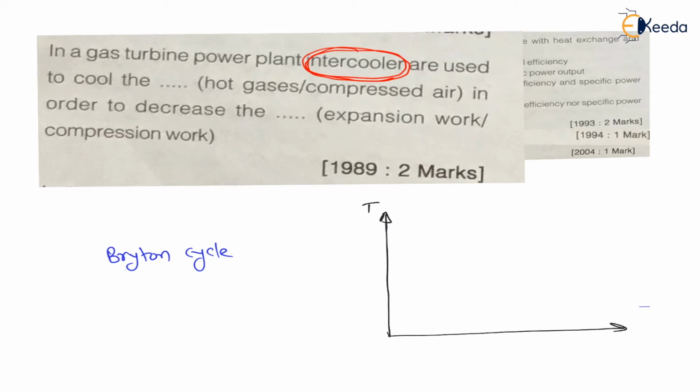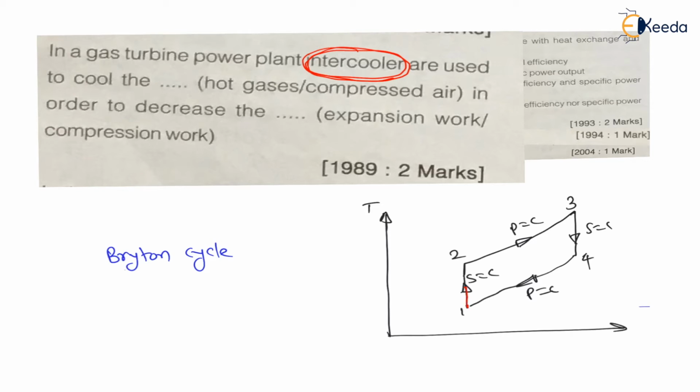without intercooling the cycle is 1 to 2, reversible adiabatic compression; 2 to 3 is constant pressure heat supply, right? 3 to 4 is reversible adiabatic expansion, and 4 to 1 is constant pressure heat rejection, right? And 1 to 2 is reversible adiabatic compression. This is without intercooling. And my dear students, in case of intercooling, what we are doing is compression in 2 stages.